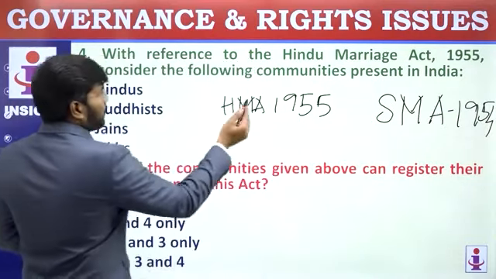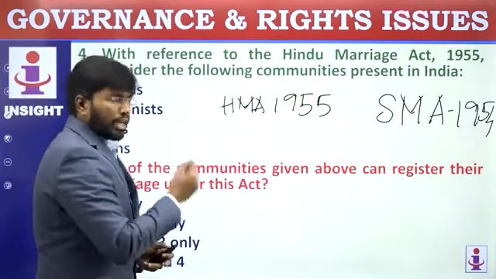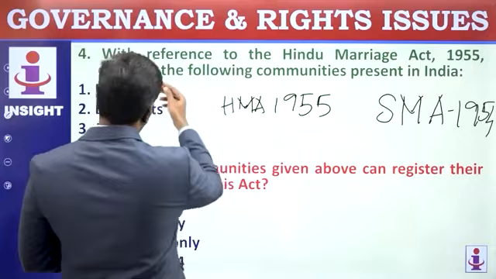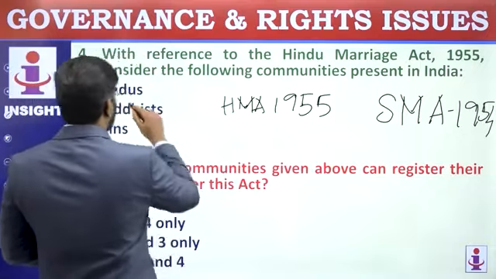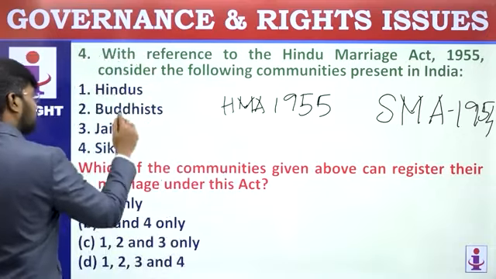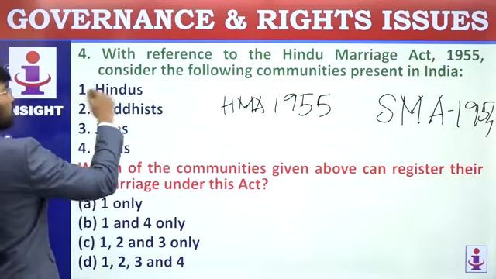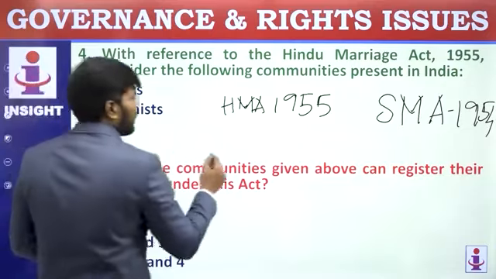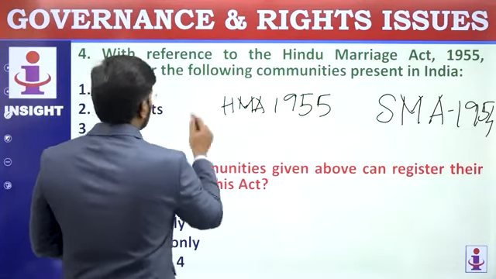If the couple, that is husband and wife, belong to any of these four communities, Hindu and Buddhist, Buddhist or Jain, Jain or Sikh, this all comes under the division of Hindu. So these all come under the Hindu Marriage Act.